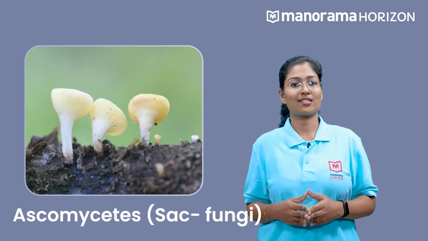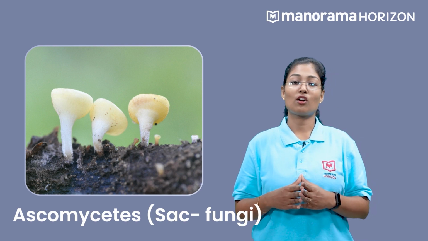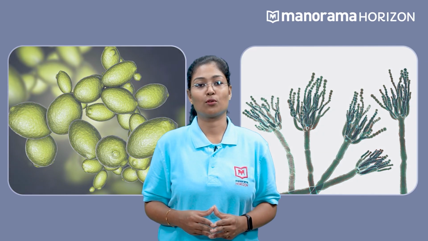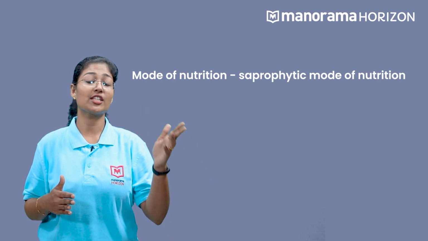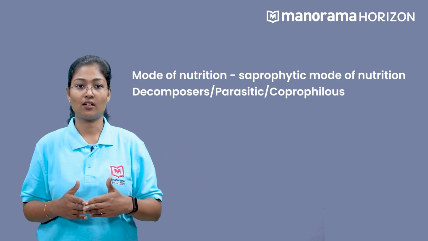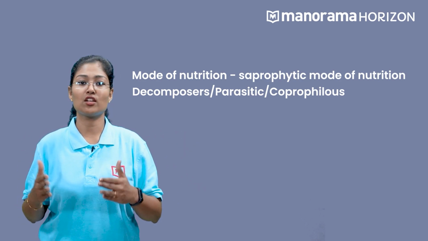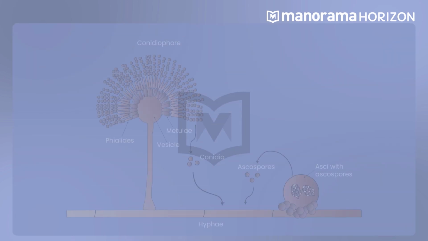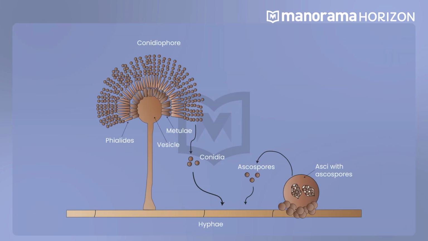Let's now focus on ascomycetes. Ascomycetes are commonly known as sac fungi. Penicillium and yeast belong to this group. The general features are their saprophytic mode of nutrition. They are generally decomposers as well as parasitic, and they are coprophilous in nature. Here, in ascomycetes, the mycelium is branched and septate. In asexual reproduction, the spores, that is conidia, are formed exogenously on conidiophores.